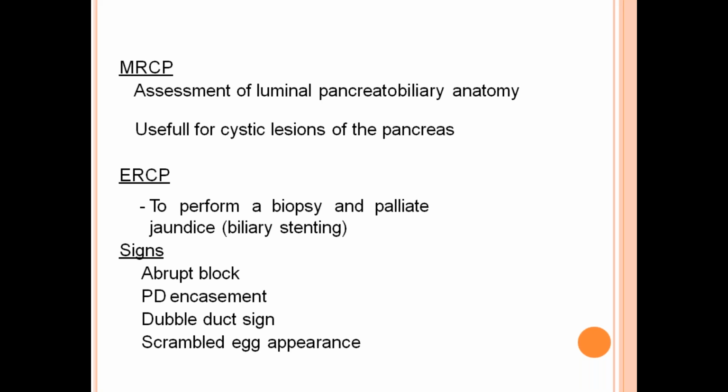ERCP is for both diagnostic and therapeutic purposes. The diagnostic aspect is to take a tissue biopsy. The therapeutic purpose is to relieve the ductal obstruction. This is useful both for palliation and as initial treatment before going for the definitive treatment.